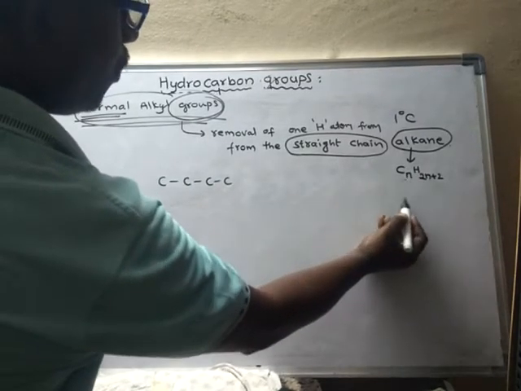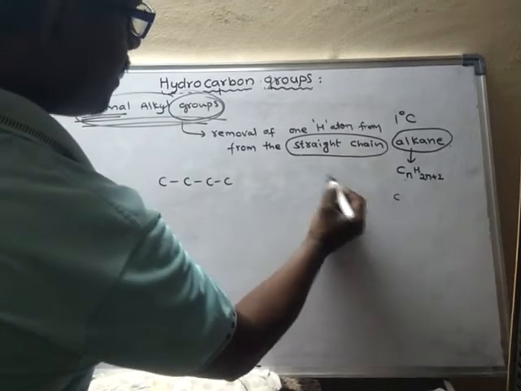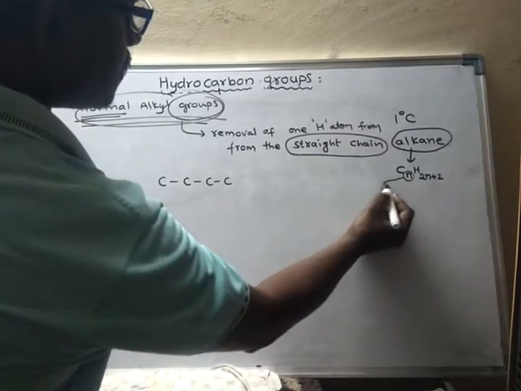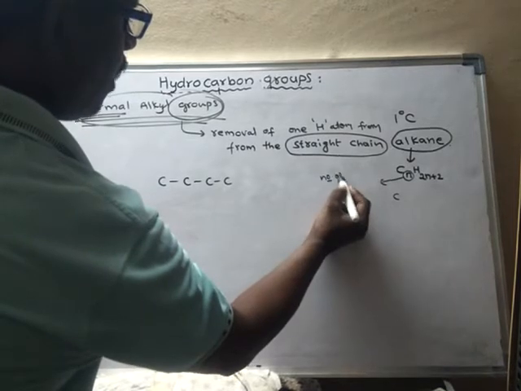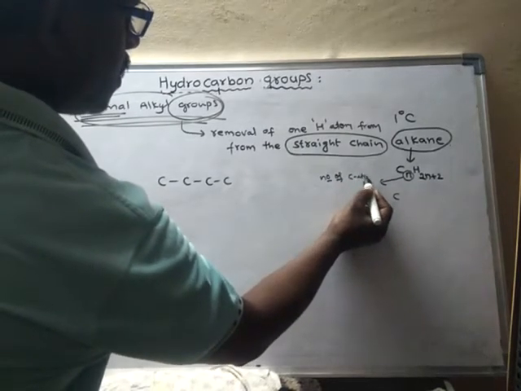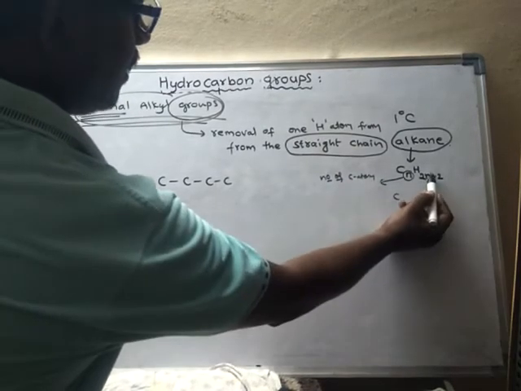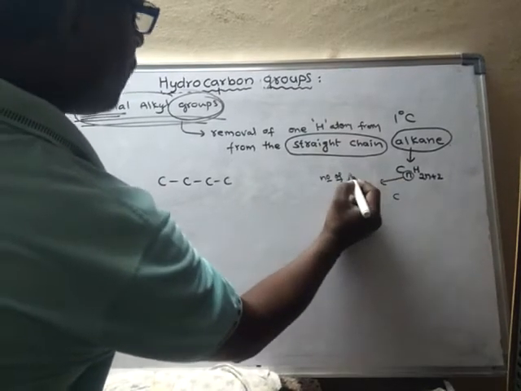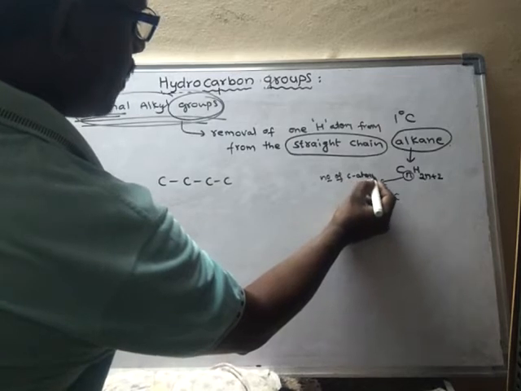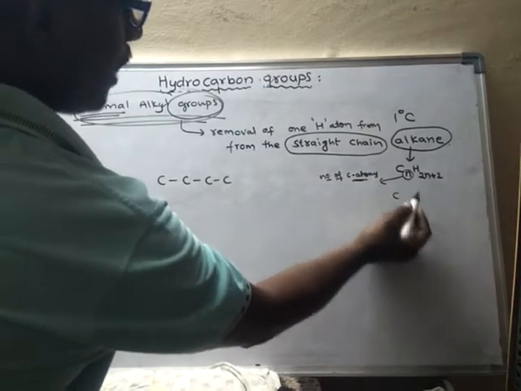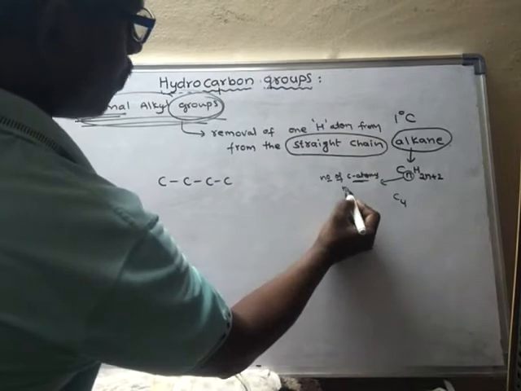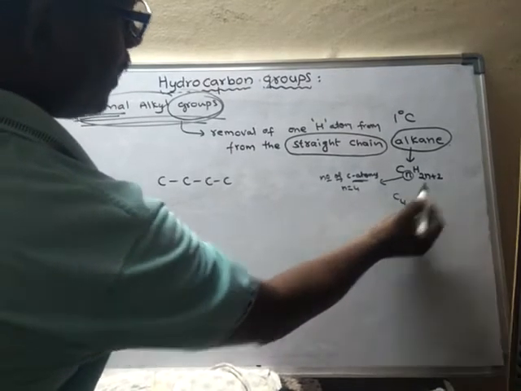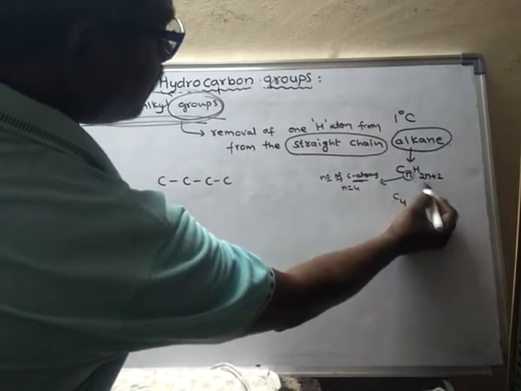If n is equal to 4, n means number of carbon atoms. So if carbon atoms are 4, then hydrogen atoms will be this much.